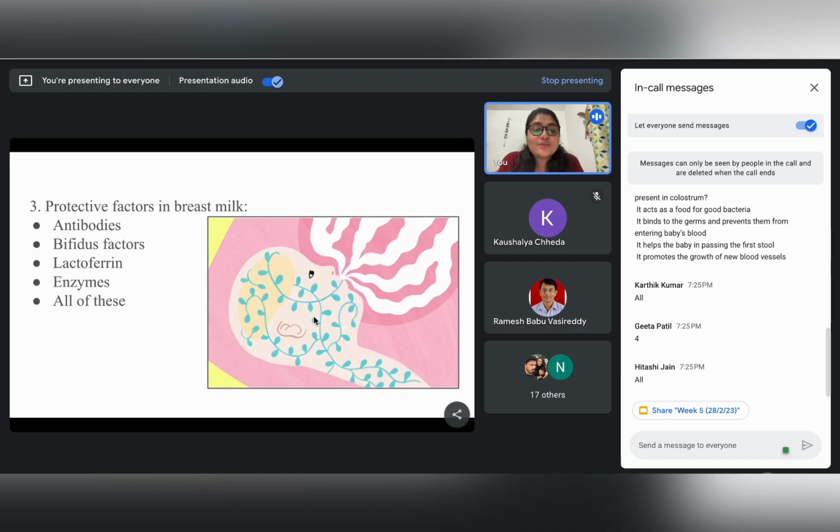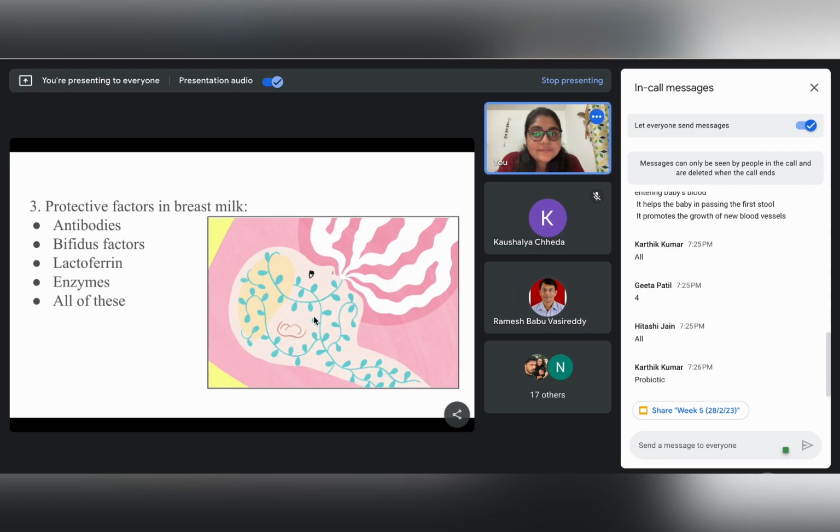Would anybody like to tell me what is a bifidus factor? Okay, so let us first know about bifidus factors. We have a microorganism which is a bacteria called bifidobacterium, right? These are basically the lactobacillus bifidus bacteria. They are good bacteria for the child. They are commensal bacteria.